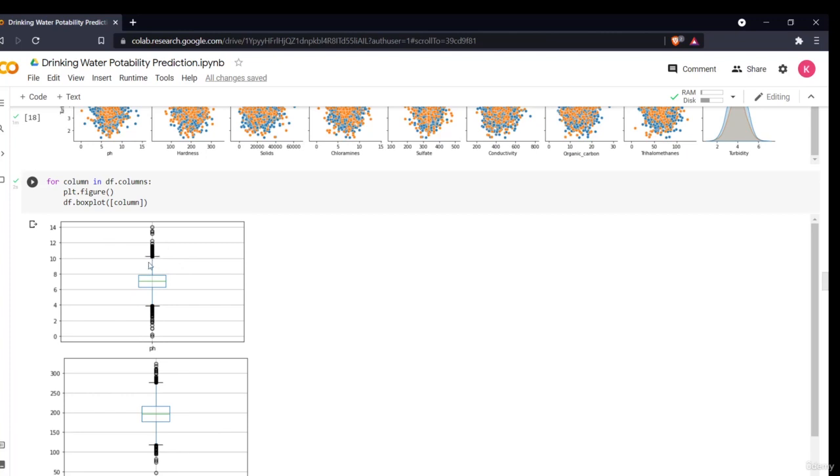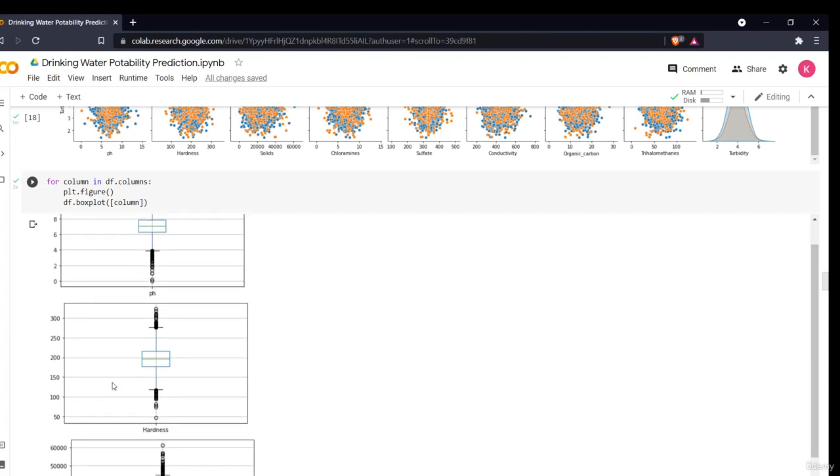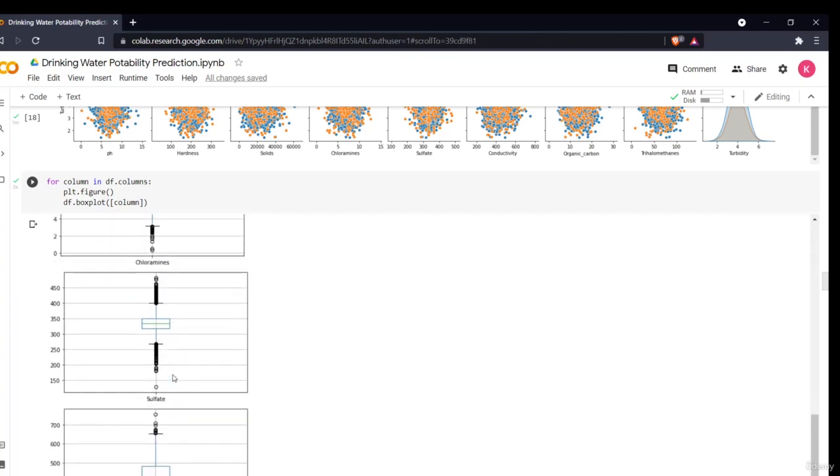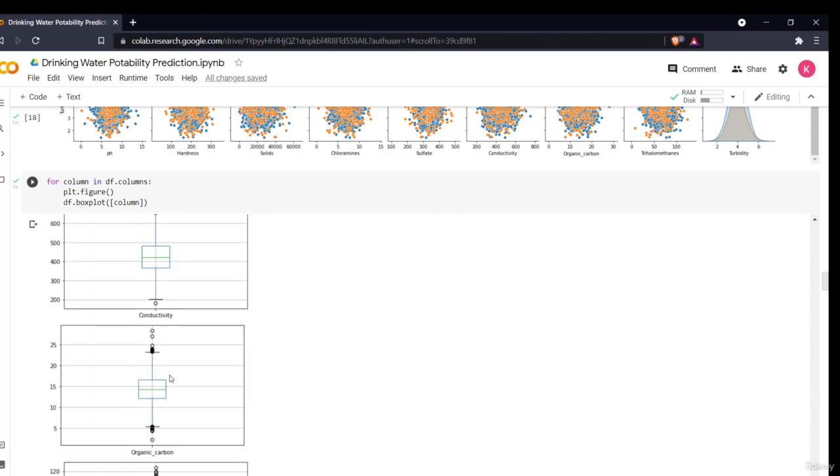You can write a simple command: give me only those rows in which the pH value is greater than 2 and less than 11. Similarly for hardness, give me only those values greater than 100 and less than 250. This is how you can clean your data. I have not done it, but you can do it on your own as your assignment.